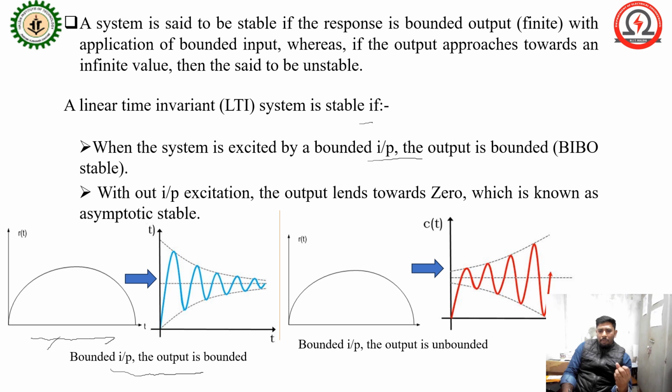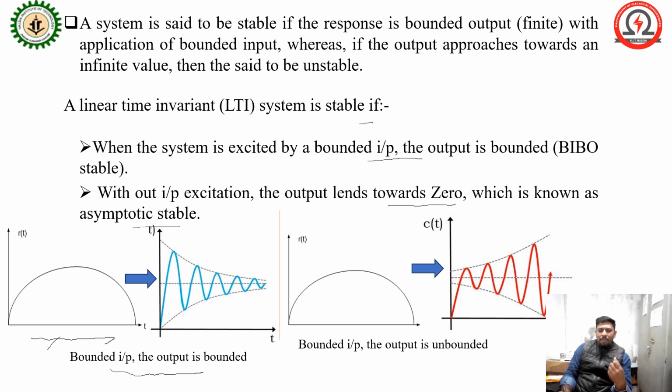Now, without input excitation, the output tends towards 0, which is known as asymptotically stable. Asymptotic stability will also be considered. This is the bounded input and bounded output system.